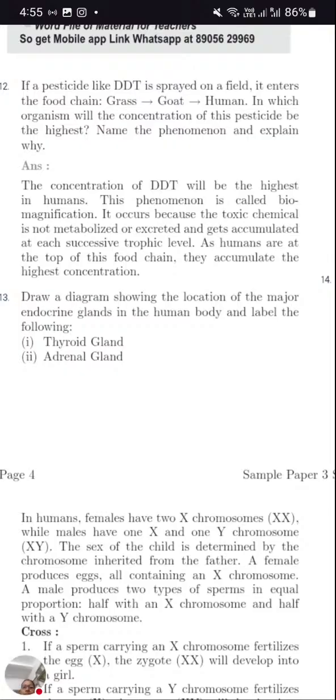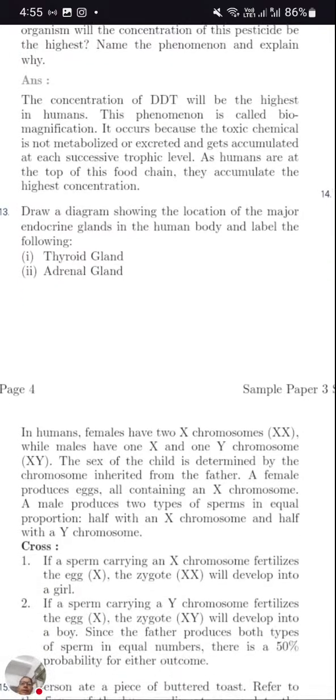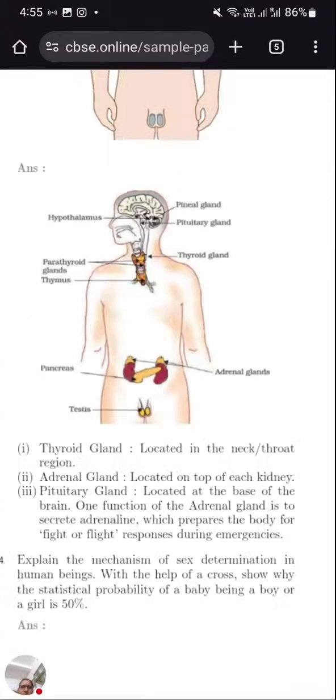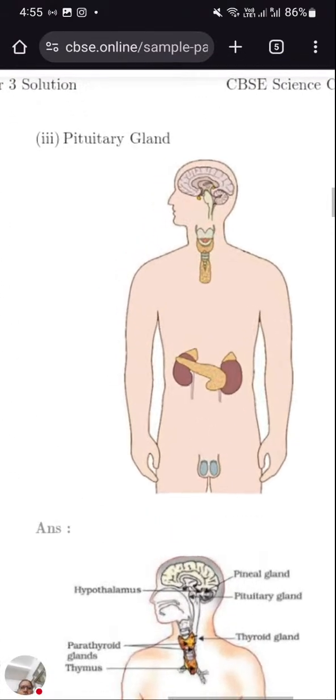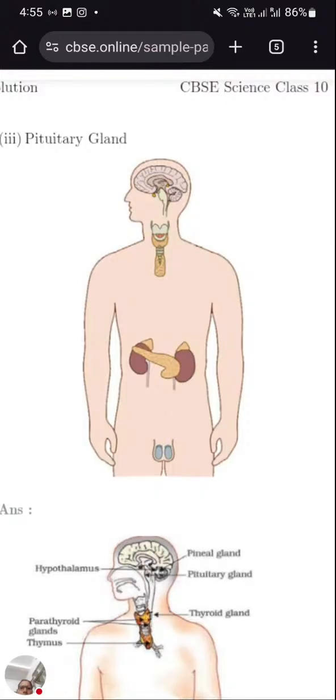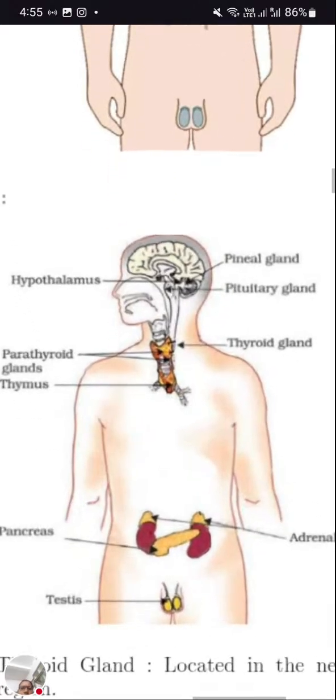Now the next question: draw a diagram showing the location of major endocrine glands in the human body and label the following. So here you need to draw the thyroid gland and adrenal gland, where they are present. While drawing, you need not make the complete human body as given in your textbook. Here a rough diagram was provided. You need to label it. So let's go through the labelings.